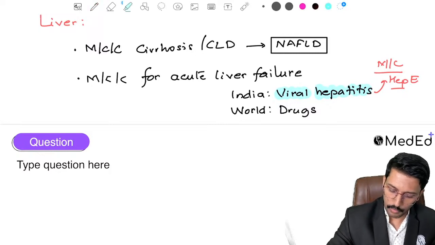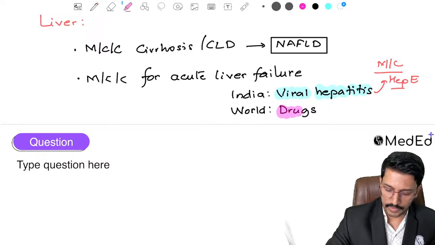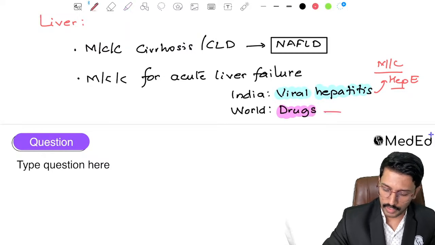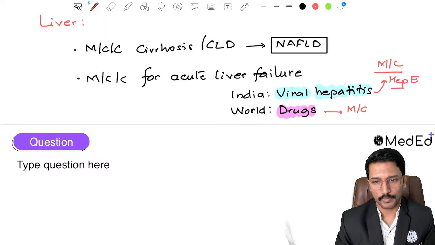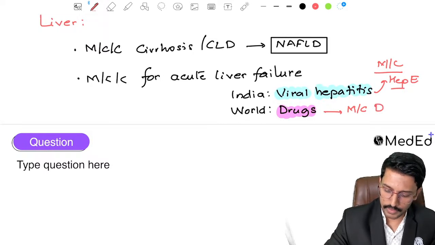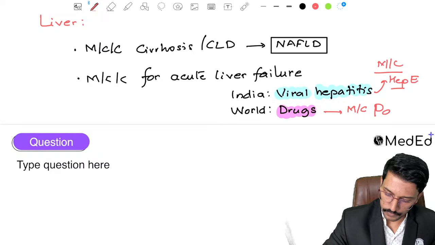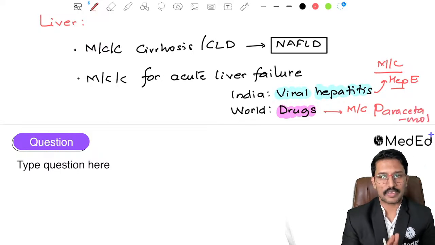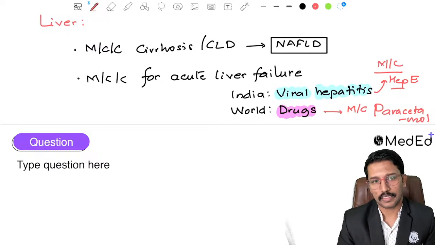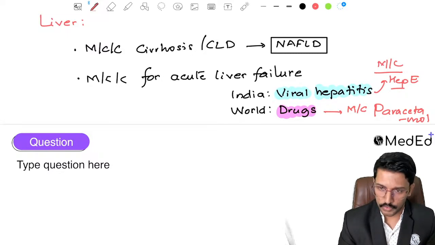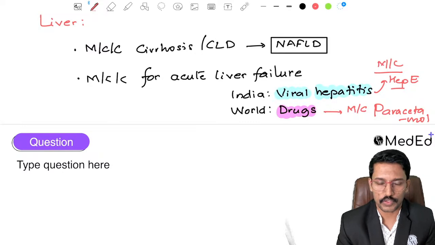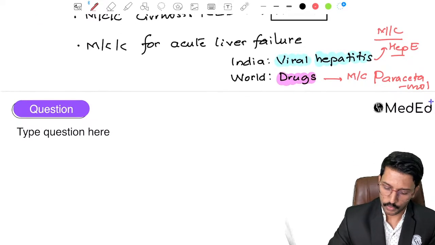Okay, now talking about the drugs as a cause worldwide, right? What is the most common drug? Among the drugs which can cause acute liver failure, the most common drug worldwide is paracetamol. Paracetamol poisoning is the most common cause for drug-induced acute liver failure, and worldwide that is the most common cause for liver failure. Okay. Now what else they will ask you?